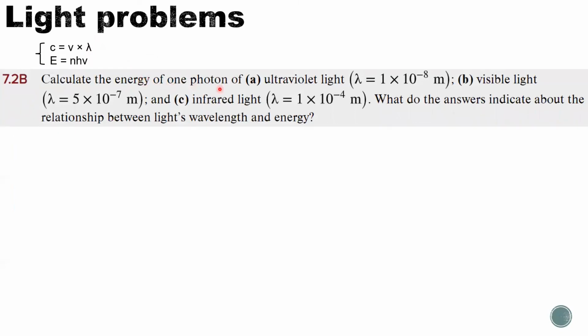Calculate the energy of one photon of A, ultraviolet light with a wavelength of 1 times 10 to the negative 8 meters; B, visible light with a wavelength of 5 times 10 to the negative 7 meters; and C, infrared light with a wavelength of 1 times 10 to the negative 4 meters. What do the answers indicate about the relationship between light's wavelength and energy?